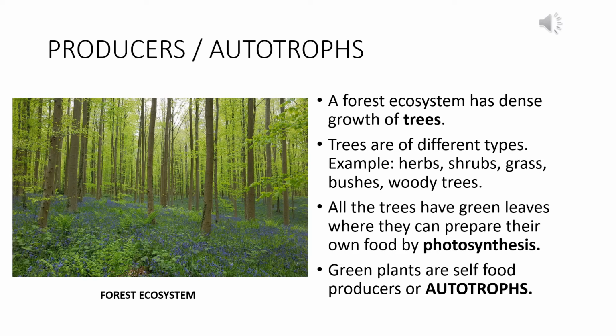Those can be long and woody trees, then there might be some herbs, shrubs, grass, bushes, etc. All the trees are called producers because they are green in color because of the presence of chlorophyll, and with the help of chlorophyll they can prepare their own food by the process of photosynthesis. Since they can prepare their own food, they are also called autotrophs. So producers or autotrophs are the first representatives of a forest ecosystem.